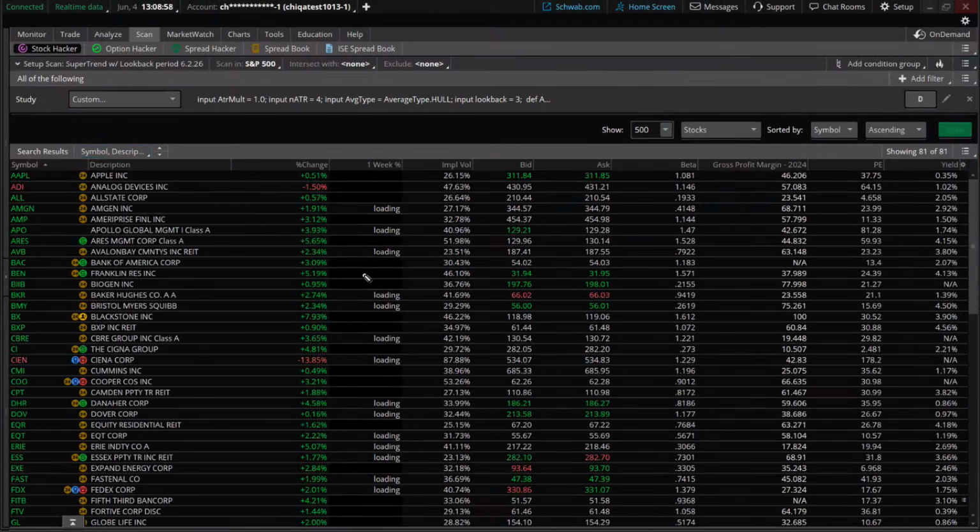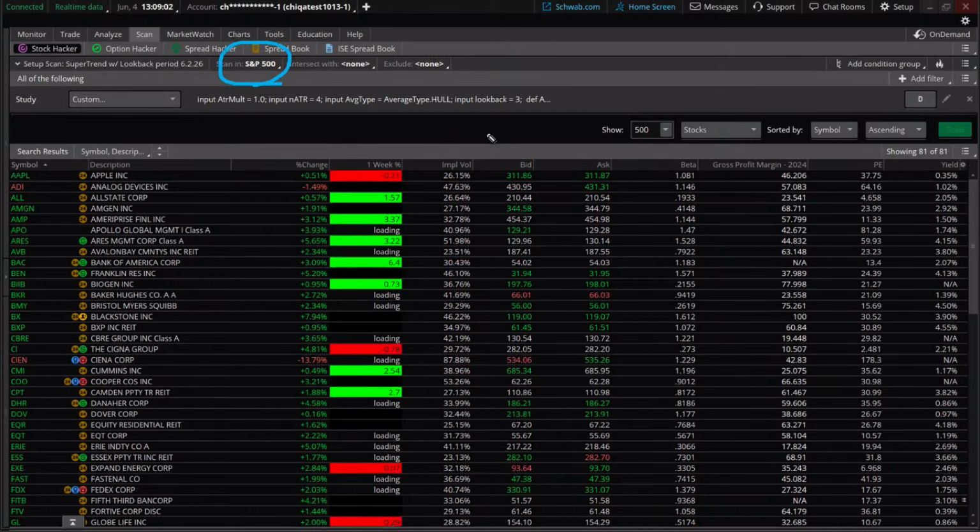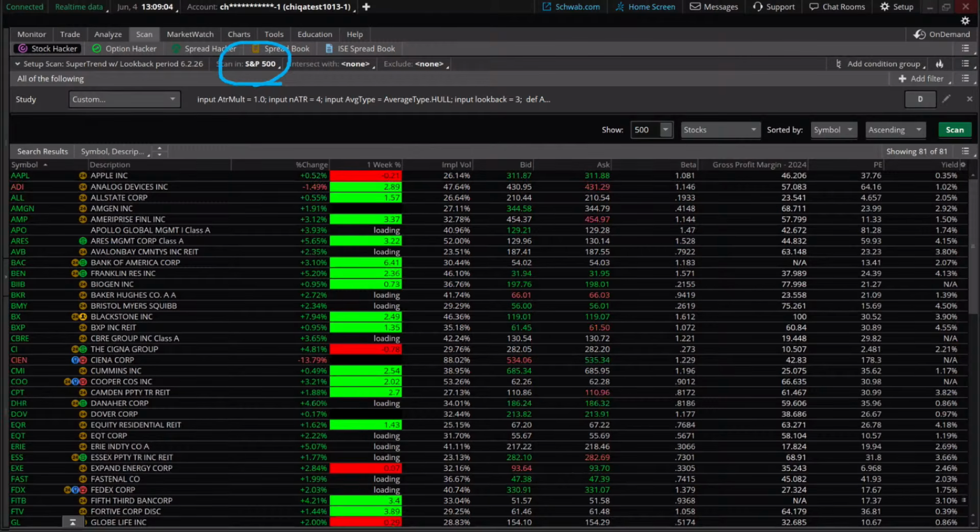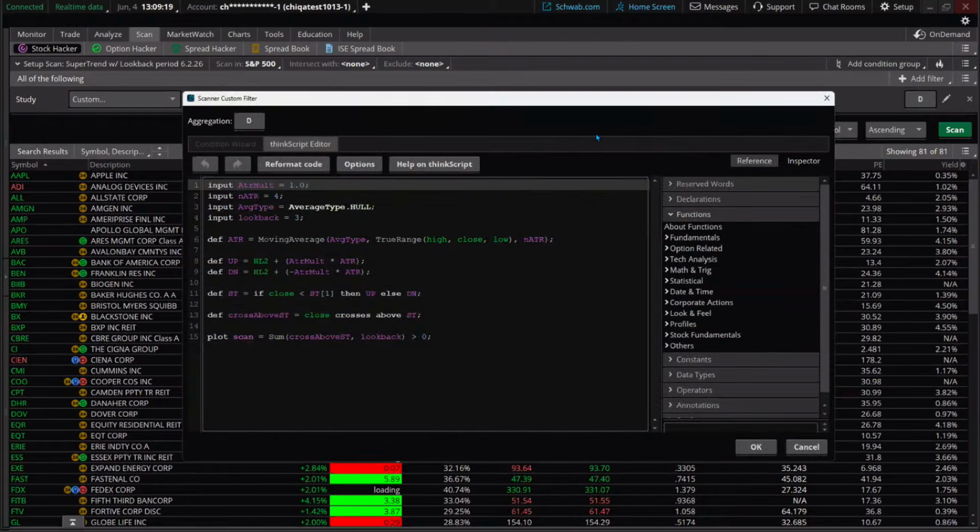And we've had quite a few. Remember, it does scan in the S&P 500 for that ATR breakout. But the key point here is the look back, and I'm going to show it to you right here. This is the only addition on top of the code that we did from last week, and it's just right here. The focus on this code is just a look back, and you can change this.